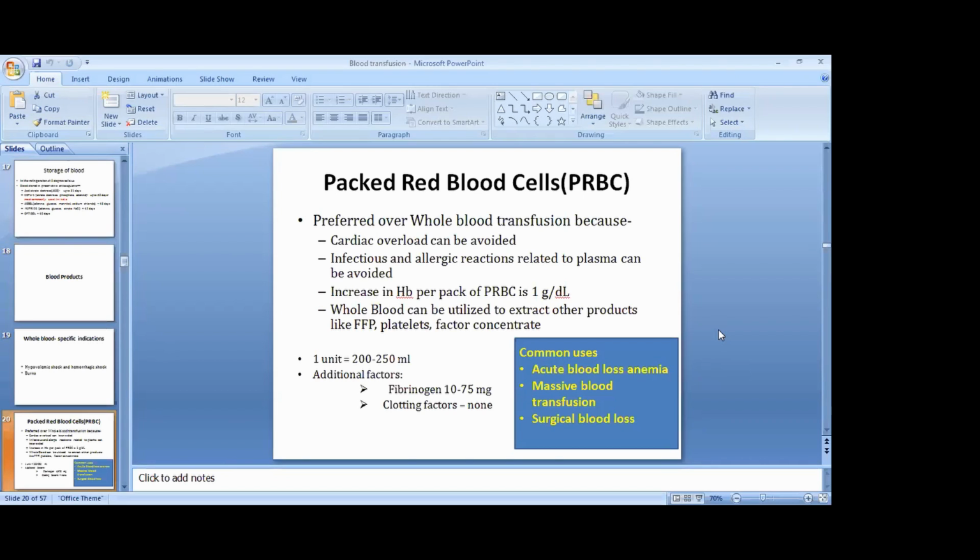First is packed red blood cells or PRBC. It is preferred over whole blood transfusion because it can avoid cardiac overload. Infections and allergic reactions related to plasma can be avoided. One unit of packed red blood cells can increase hemoglobin by 1 gram per deciliter. Whole blood can be utilized to extract other products like FFP, platelets, and factor concentrates. One unit of packed red blood cells contains 200 to 250 ml. There are no clotting factors. Common uses are acute blood loss anemia, massive blood transfusion, and surgical blood loss.